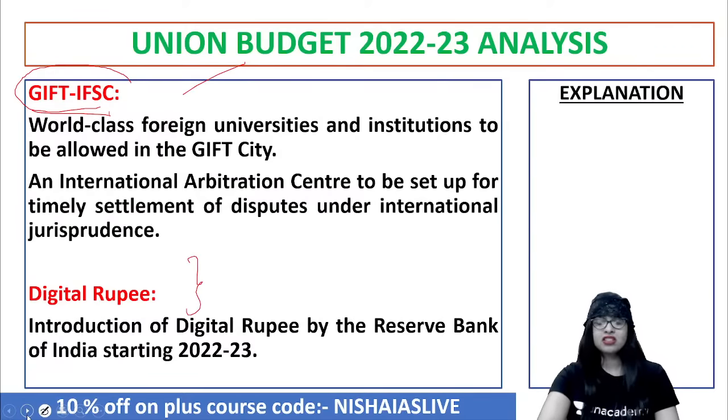But today, what is the budget saying? They are looking closely into the cryptocurrencies. They're encouraging it because they also understood that money flows in a different way. So we'll discuss all those things in the coming slides as well.